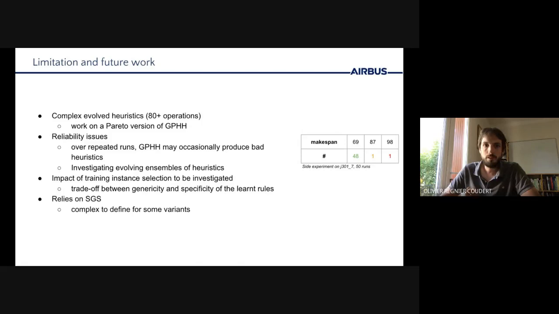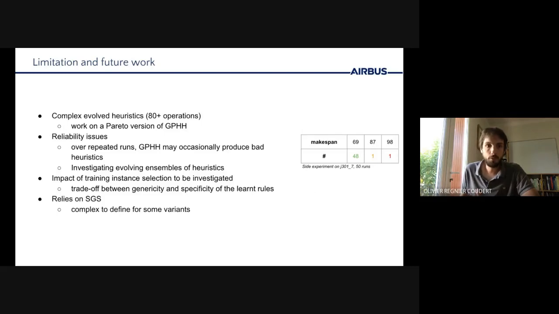Another issue we have is linked to occasional unreliable heuristics evolved by GPHH. And to illustrate this, we show in this table the results of 50 runs of GPHH. So that's 50 different heuristics that are then executed on the same scenario. And we see that we get a low makespan, which is equal to 69, and we get this low makespan using 48 heuristics. But 2 out of those 50 heuristics give very bad results with makespans of 87 and 98, respectively.